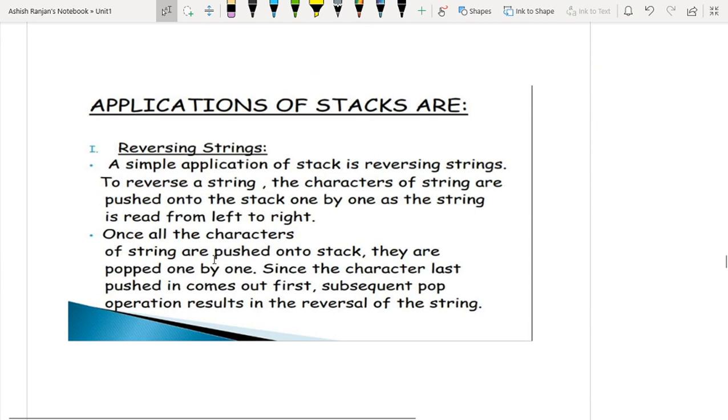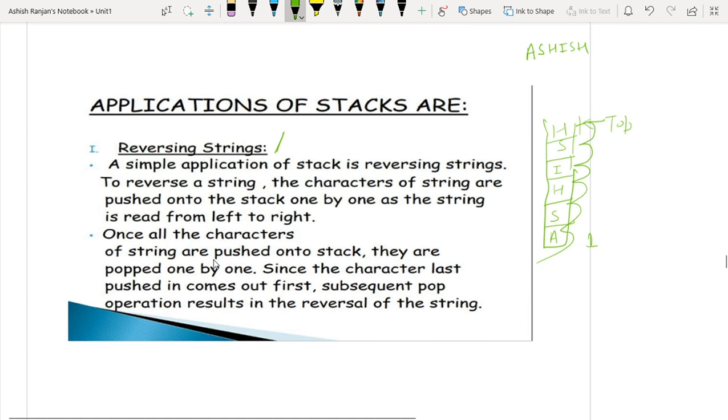So the next one is the application of the stacks. Stacks are useful in reversing a string. How? Let's suppose I have been given some name, let's suppose Ashish. How will I reverse this string? I will start pushing my name inside the stack. And top is indicating the top element. And this is 1. So I will start from top to 0. I will start printing.